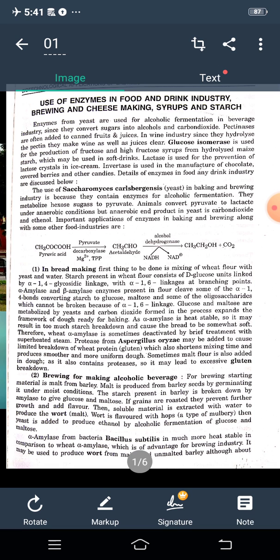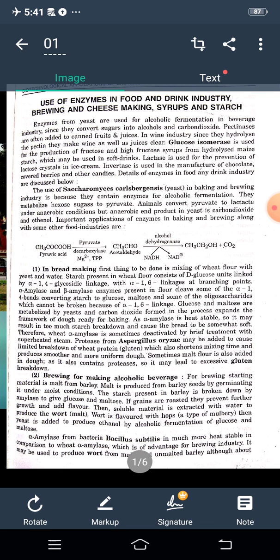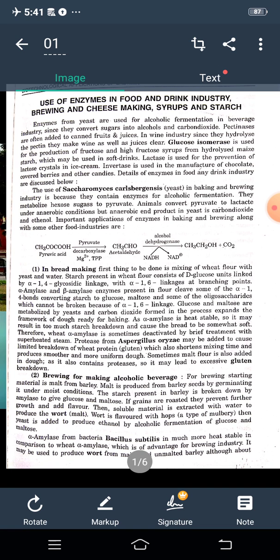Glucose and maltose are metabolized by yeast, and carbon dioxide formed in the process expands the framework of dough ready for baking. As amylase is heat stable, it may result in too much starch breakdown and cause the bread to be somewhat soft. Therefore, wheat amylase is sometimes deactivated by brief treatment with superheated steam.